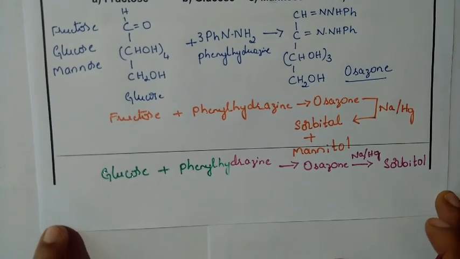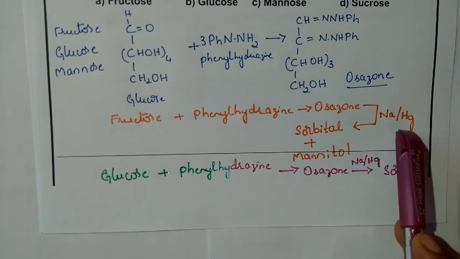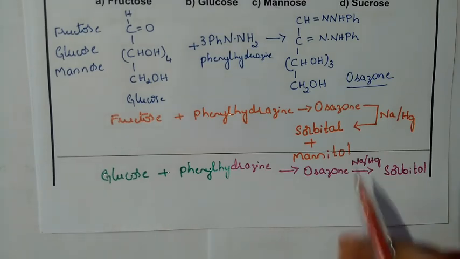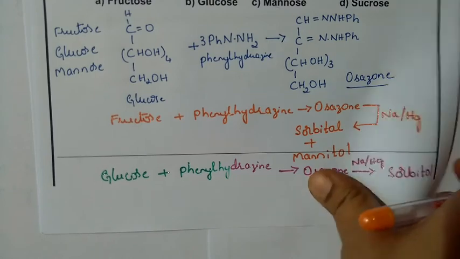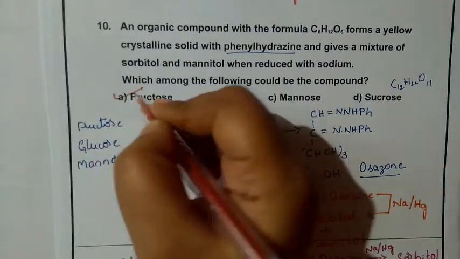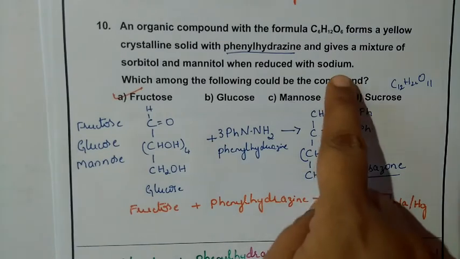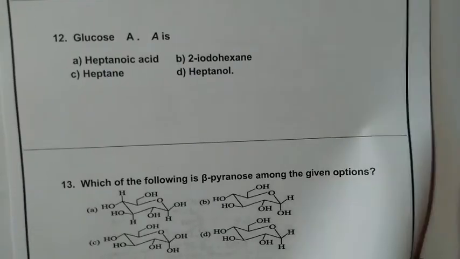So that means fructose, on reduction with sodium amalgam, is going to give sorbitol as well as mannitol, but glucose will give only sorbitol. So the correct answer for this question is fructose, which gives rise to sorbitol and mannitol. It is sodium amalgam. Next question.